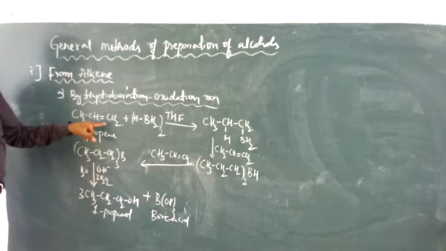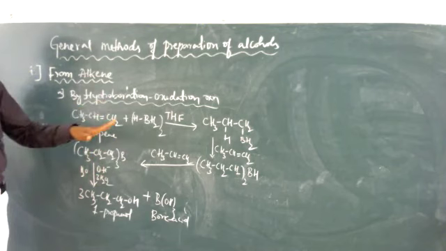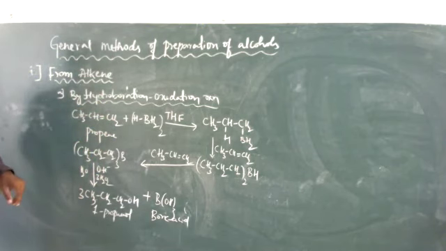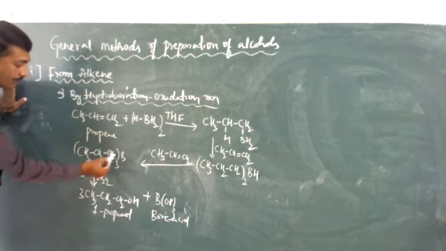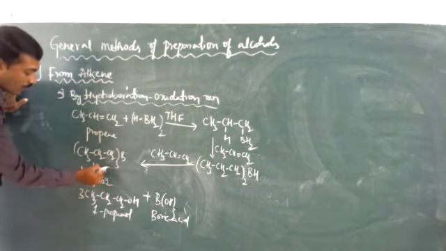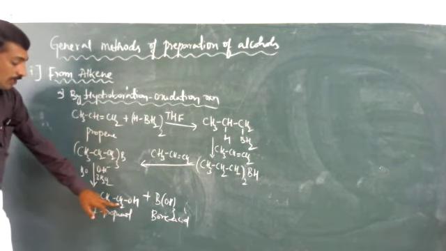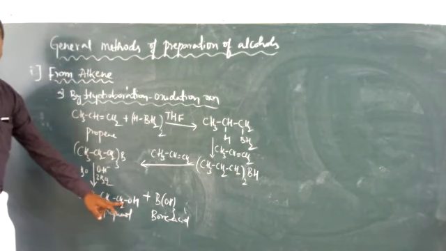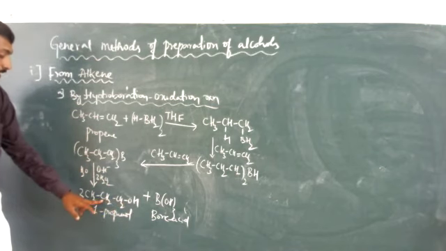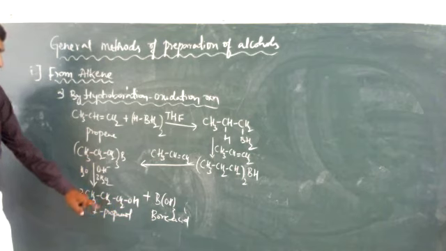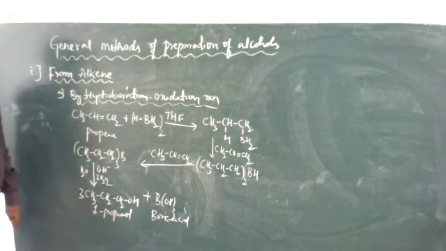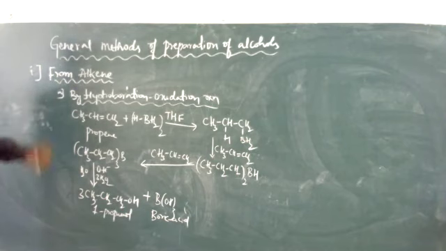This reaction is based on anti-Markovnikov's rule. It is opposite to Markovnikov's, because when we add the nucleophile, it attaches to the carbon atom having the lower number of hydrogen atoms, not the carbon with the higher number of hydrogen atoms. Therefore, this reaction follows the anti-Markovnikov rule. This reaction is called hydroboration reaction.